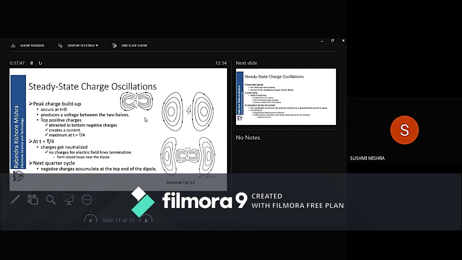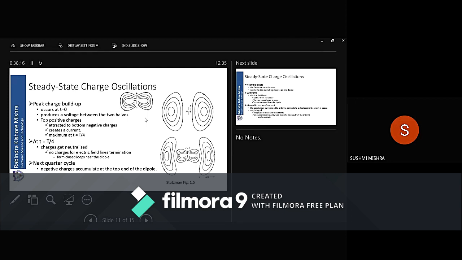Solenoidal field means it forms a closed loop. So electric fields will form closed loops. Because of no charges, or charge neutralization, the electric lines of force cannot terminate on any charge, so they will form closed loops near the dipole.